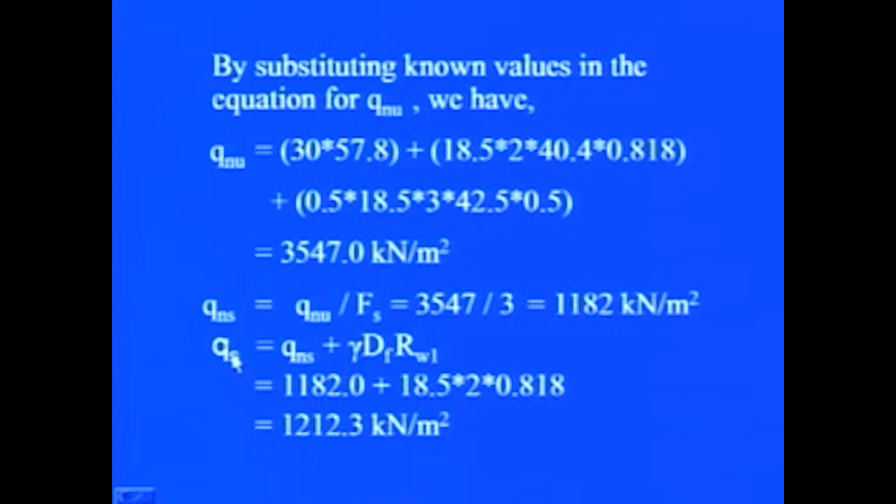Q safe is equal to Q net safe plus gamma dF into RW1, and that comes out to be 1212.3 kilonewton per meter square. So, in this manner we can find the effect of the water table.